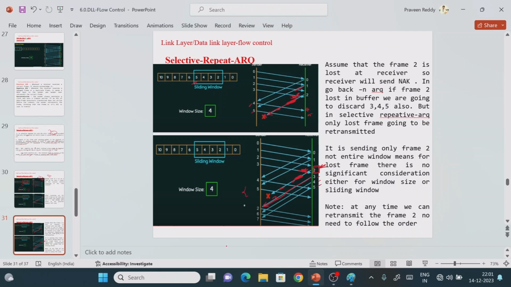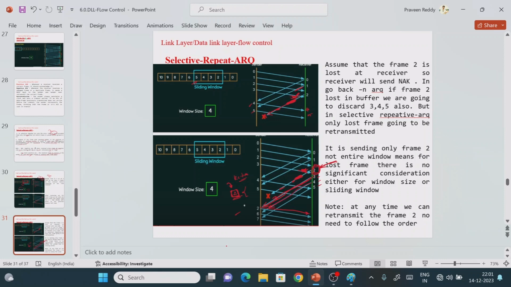Now the sender will assume that it didn't get the acknowledgement for frame 2, so something happened to frame 2. So now I need to perform the retransmission operation. If I get the acknowledgement for frame 2, I can send a new frame. But here I am getting the acknowledgement for frame 3, which means something happened to frame 2, right? So I am going to retransmit frame 2 one more time, right?